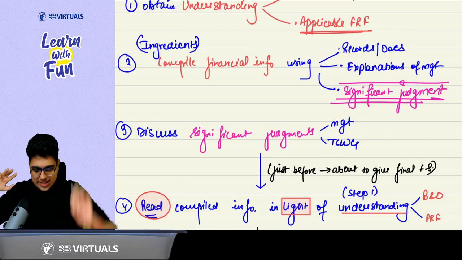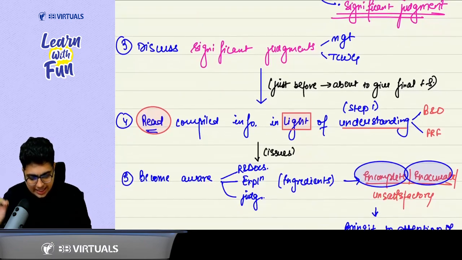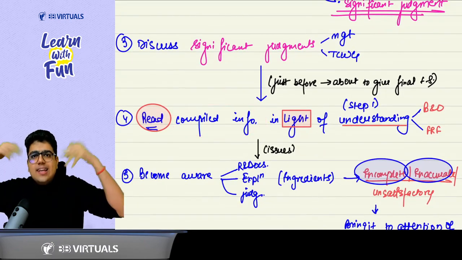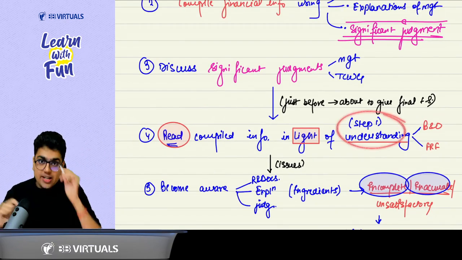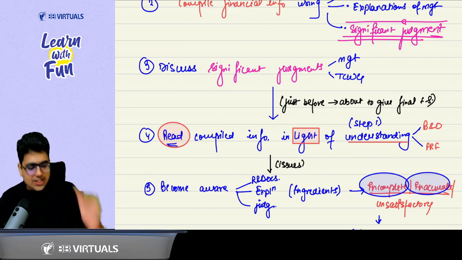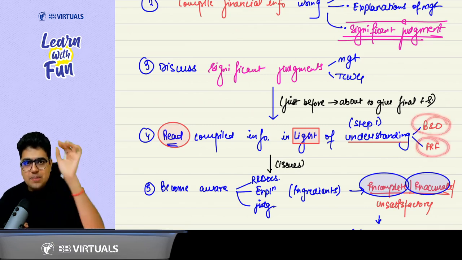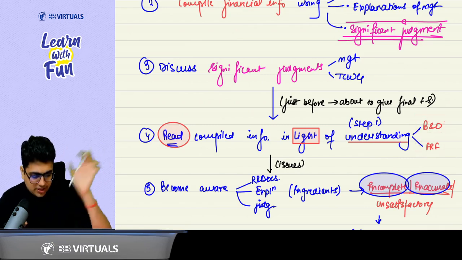Read the report again. Read the compiled information in the light of your understanding from step number 1. In step number 1, what understanding did you take? B&O, FRF: business and operations, and the financial reporting framework.